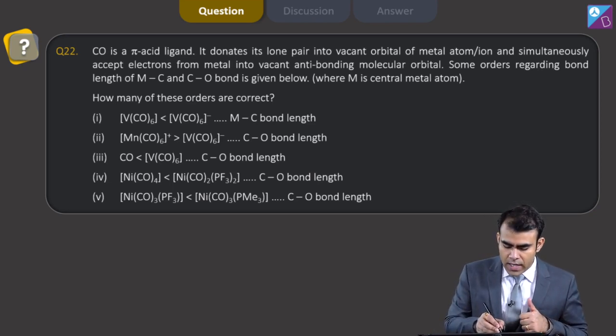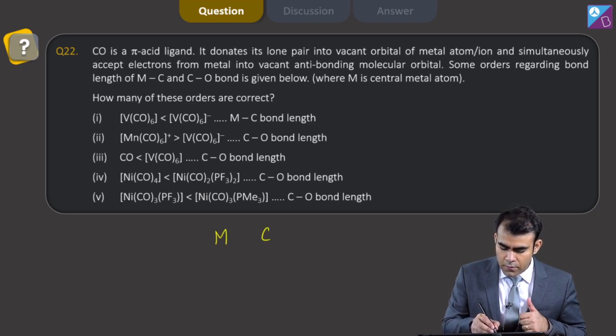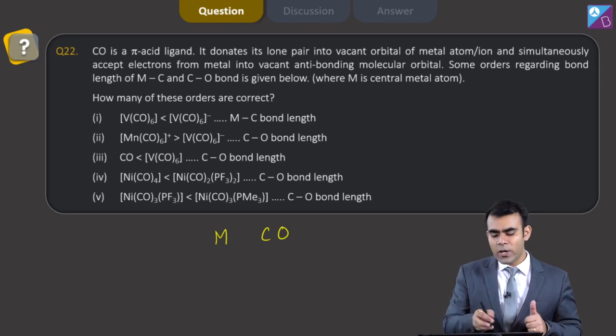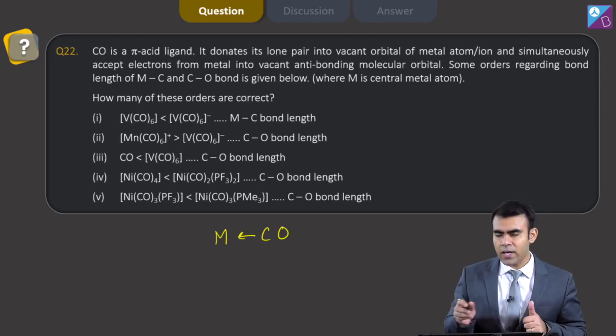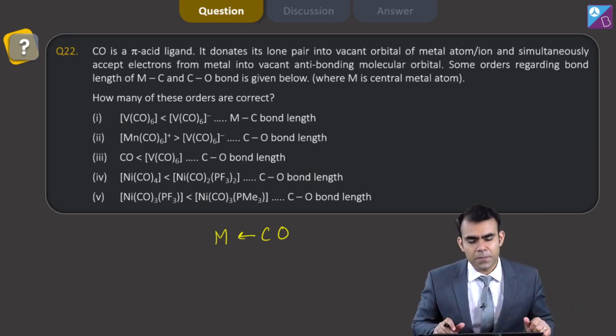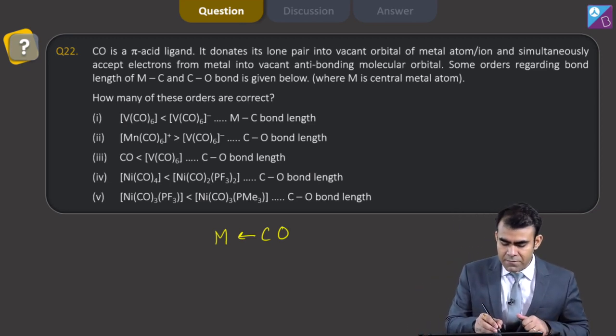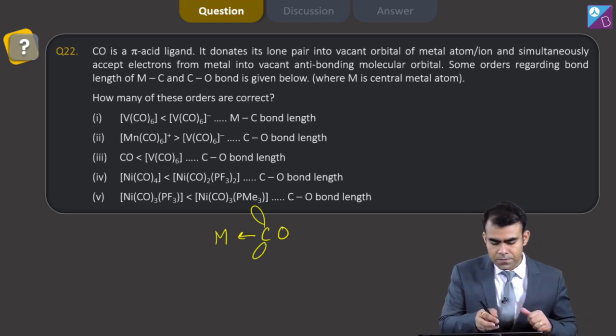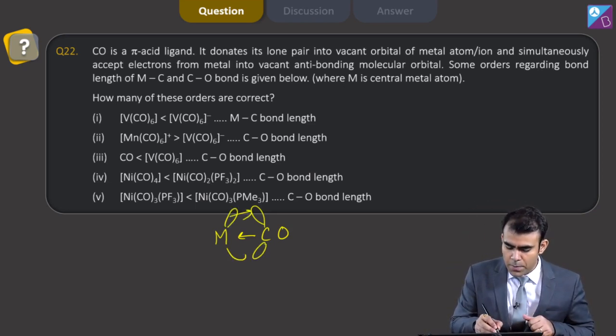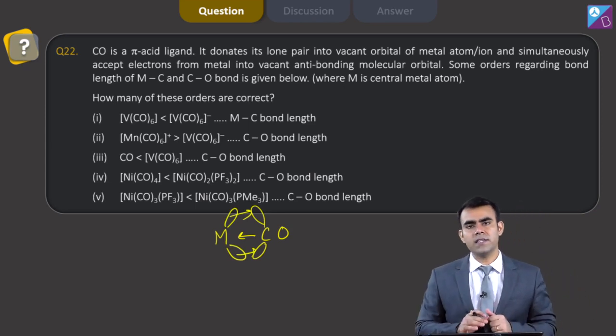We know that it undergoes synergic bonding: when a metal atom forms a bond with CO, first CO donates its electrons forming a sigma bond, and after that the metal donates its electrons to the anti-bonding orbital of CO. So the metal donates its lone pair into the anti-bonding MO.